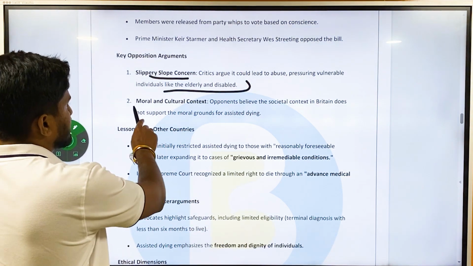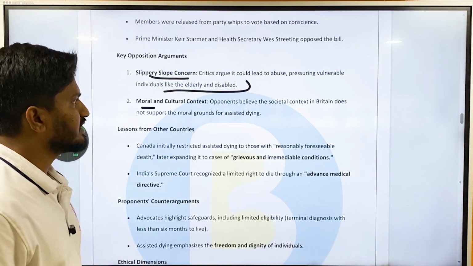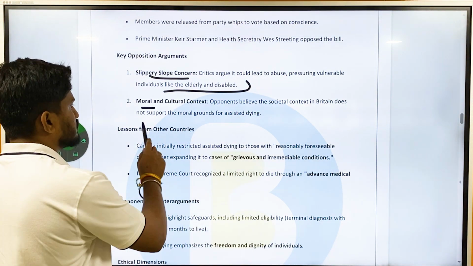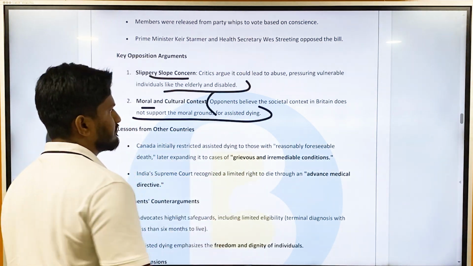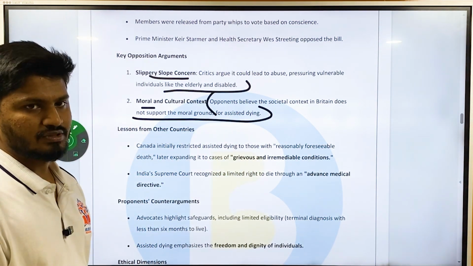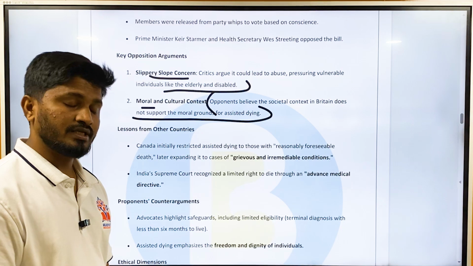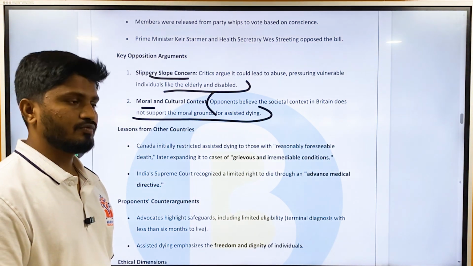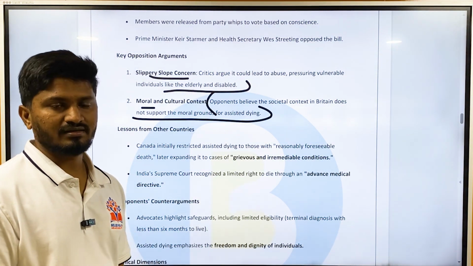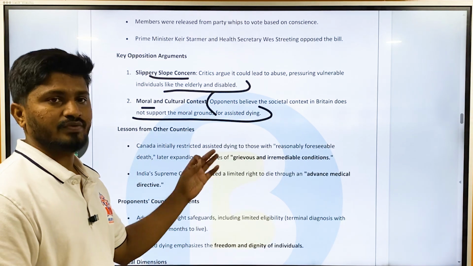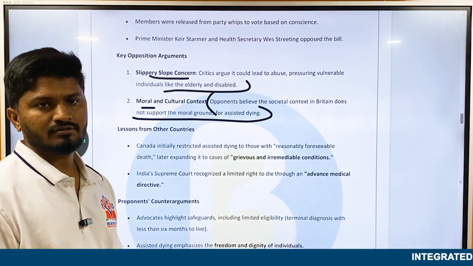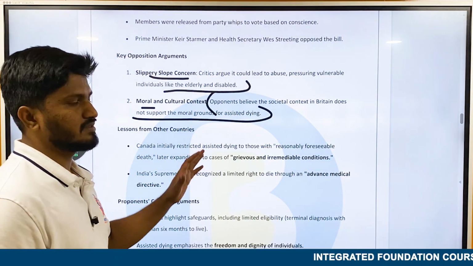And then moral and cultural context. That is, opponents believe that the societal context in Britain does not support the moral ground for assisted dying. Okay, birth is natural, but death is not. Death should also be natural. Okay, one should not take away the life of another person, even at the request of that person. It will amount to murder. Many ethical and moral principles, things like this.